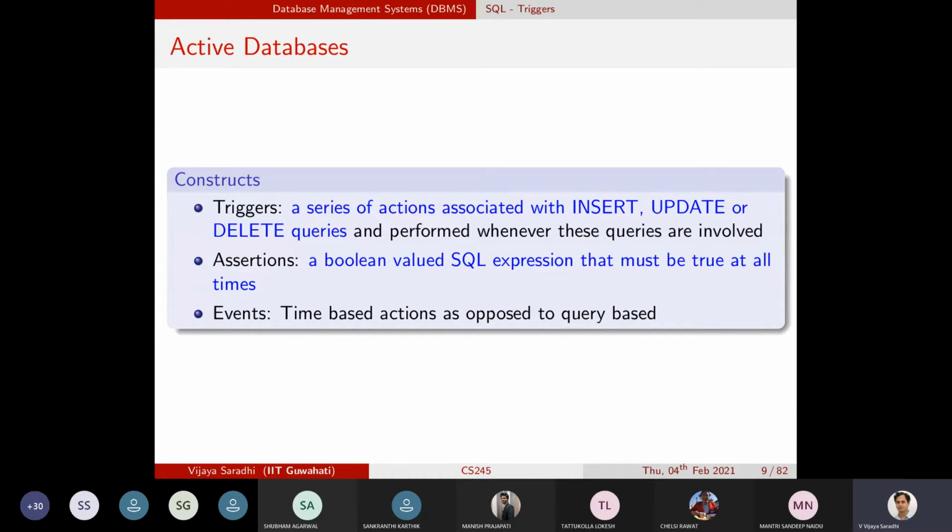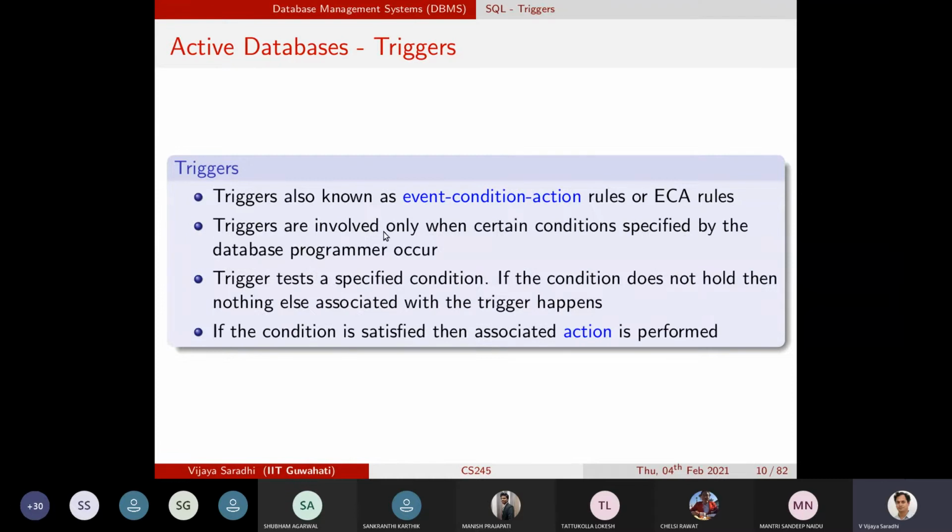But what we wanted to do is take an action before or after insertion. And that is why triggers are known as event condition action rules, or ECA rules. On an event, you check for a condition and take an action.